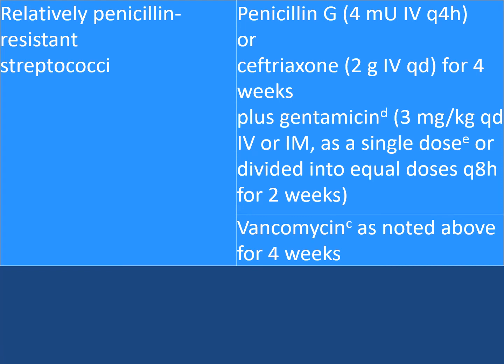If the culture shows relatively penicillin resistant streptococci, then you can go for penicillin G, ceftriaxone plus gentamicin, and vancomycin as noted above for 4 weeks.